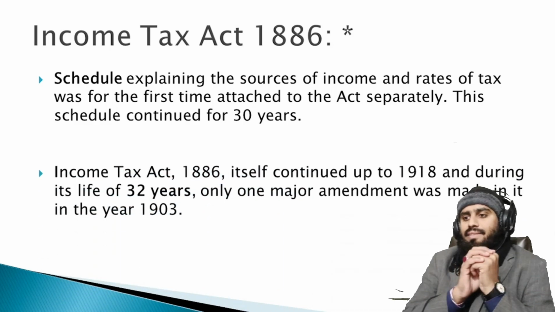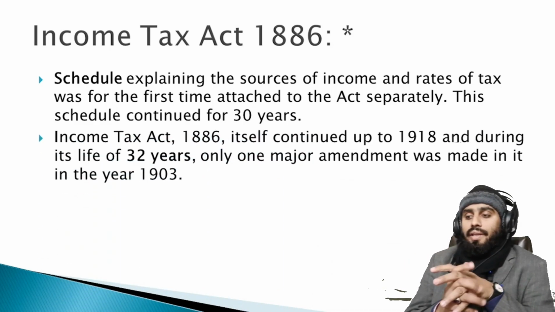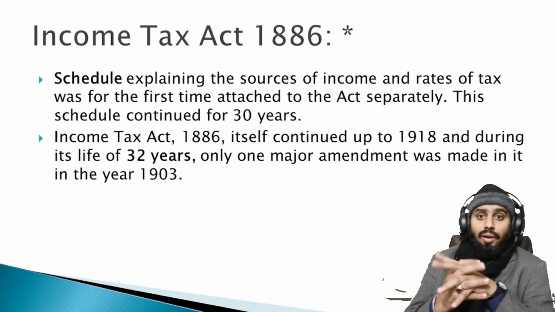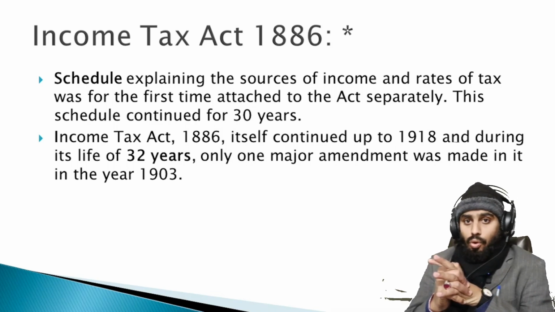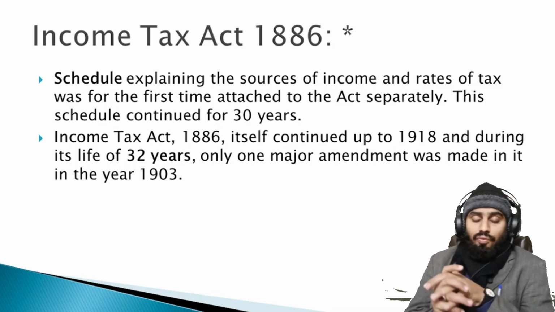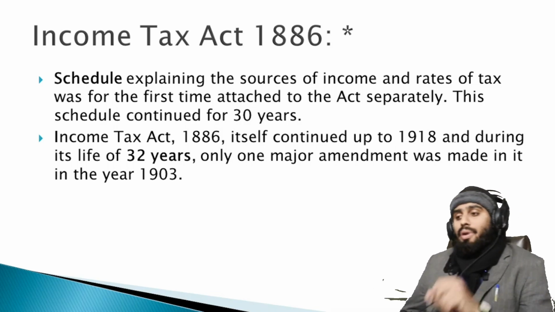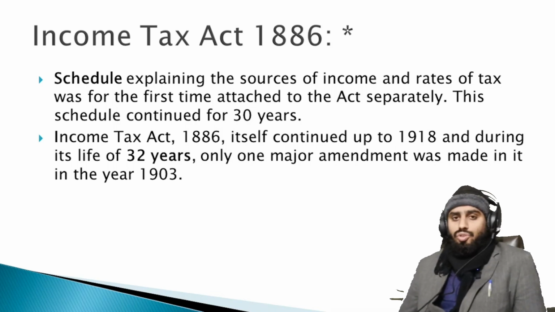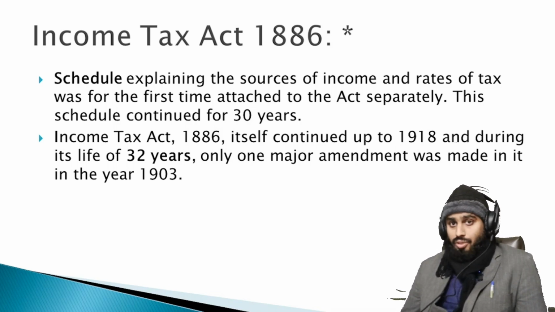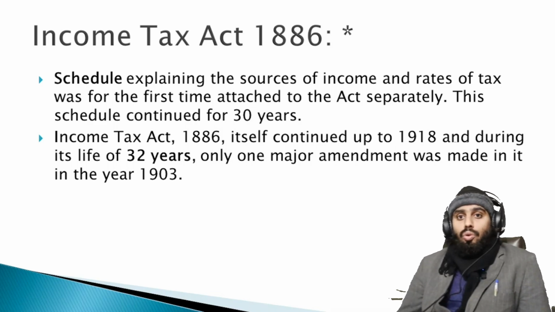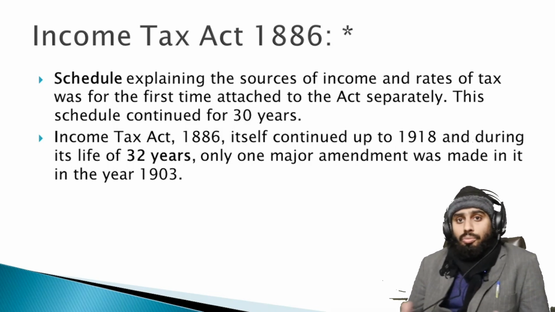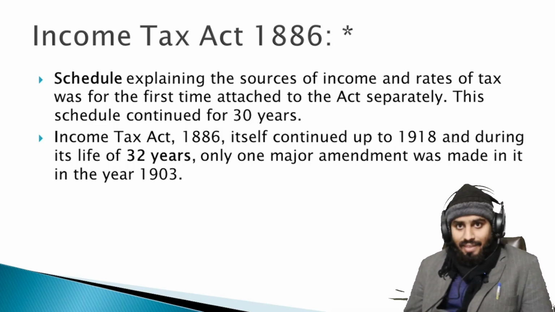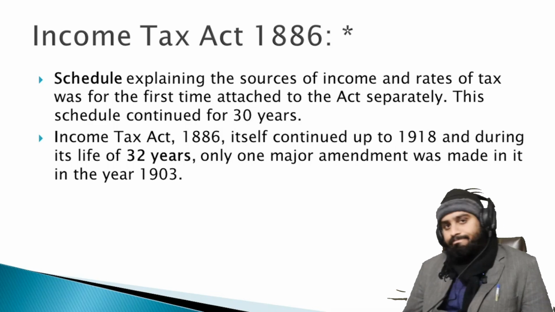Income Tax Act 1886 itself continued up to 1918. Okay, that's the big era. 30 years, a long time. And during its life of 32 years, only one major amendment was made in it, in the year 1903. Okay, that's a good achievement of this law. It means this law covers a lot of points, a lot of concepts which did not need to be changed for up to 30 years. Only one amendment was introduced in this act, which was in 1903.